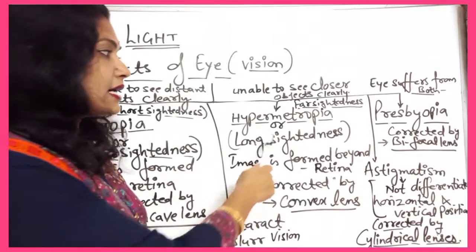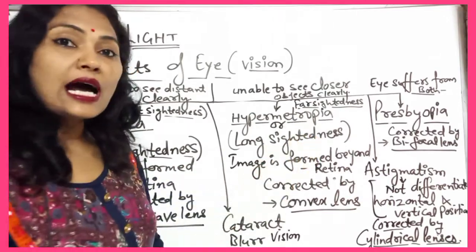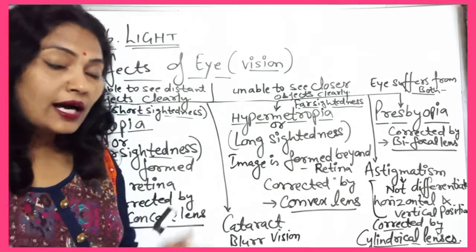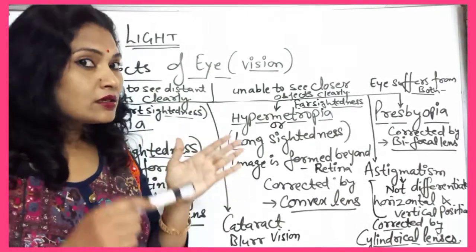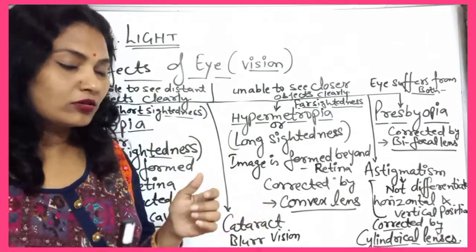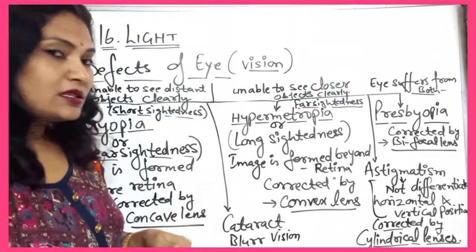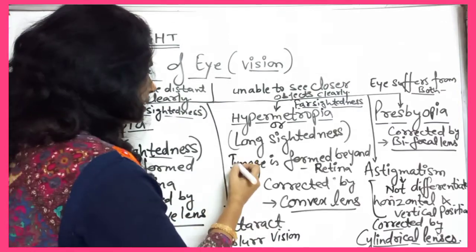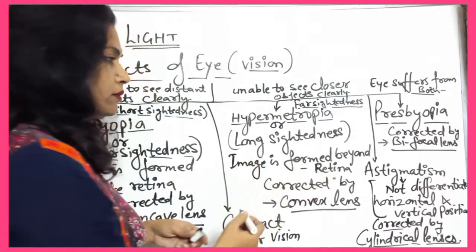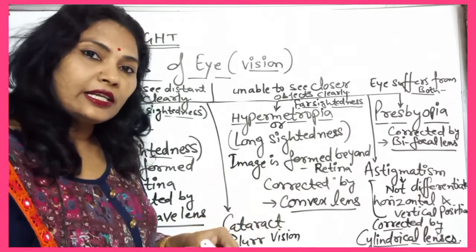It means that sightedness is known as far sightedness. Far sight is good, but near sight is not good, means not clear. And the image is formed beyond the retina.